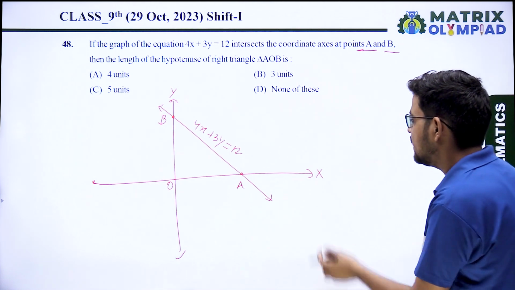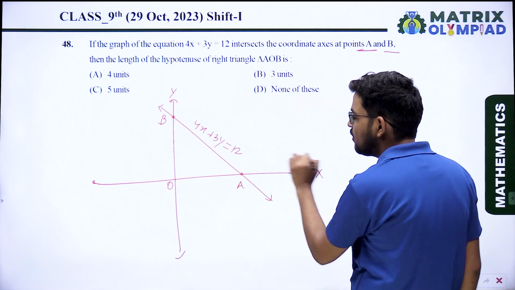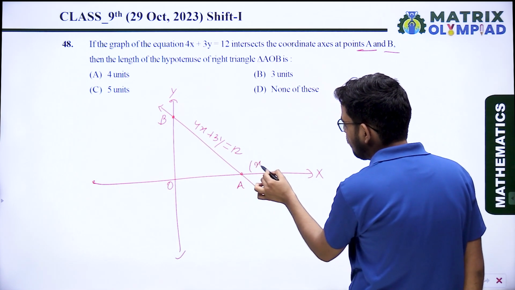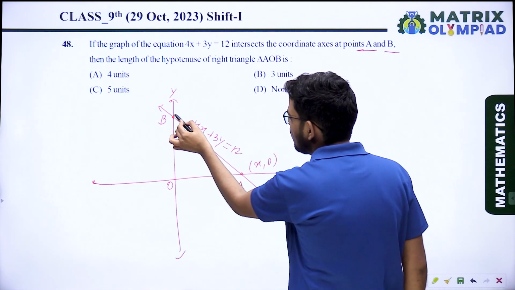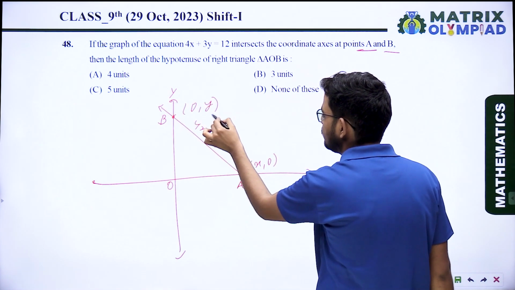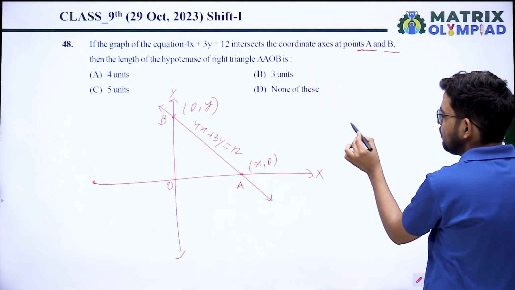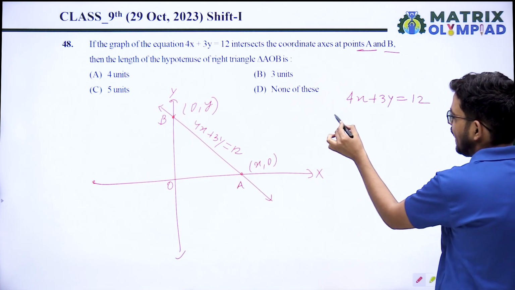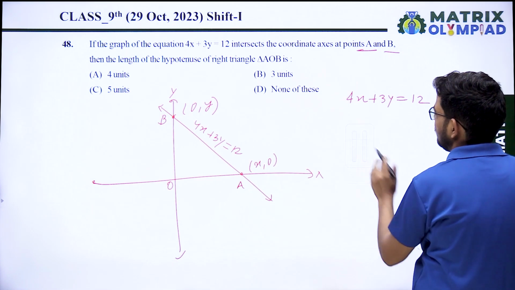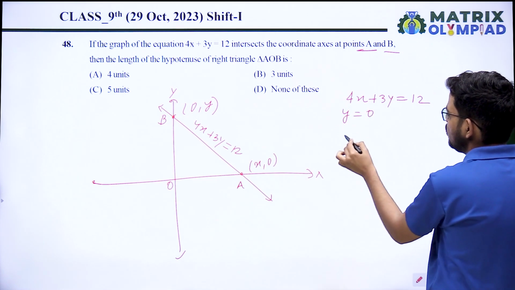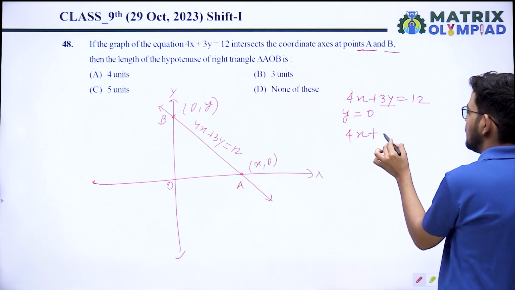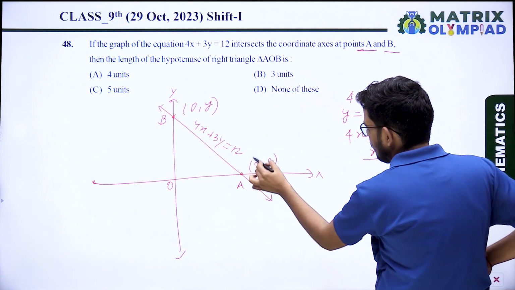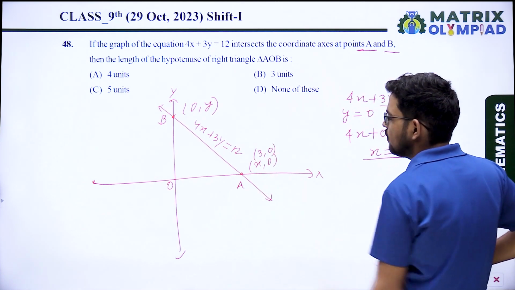Then the length of the hypotenuse. So we have to find the length. First of all, we have to find the coordinates. Here, you know, at the x-axis, the coordinate of y is 0. And at the y-axis, the coordinate of x is 0. So for finding the coordinates of point A, put y equal 0. So you will get 4x plus 3 times 0 equal 12, x equal 3. So the coordinate of x is 3 and coordinate of y is 0.